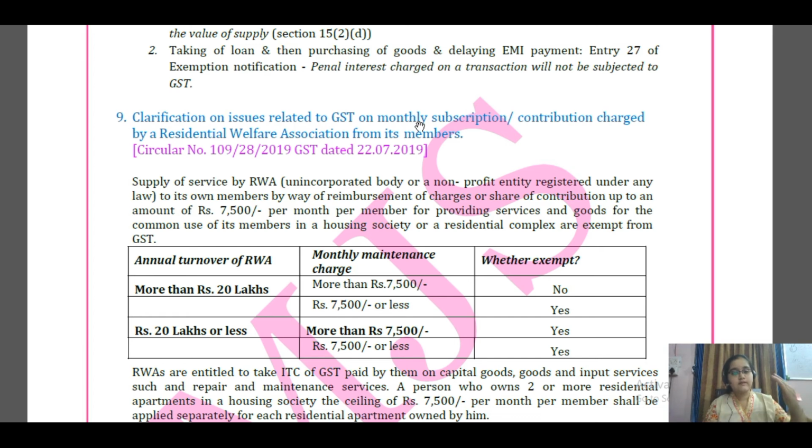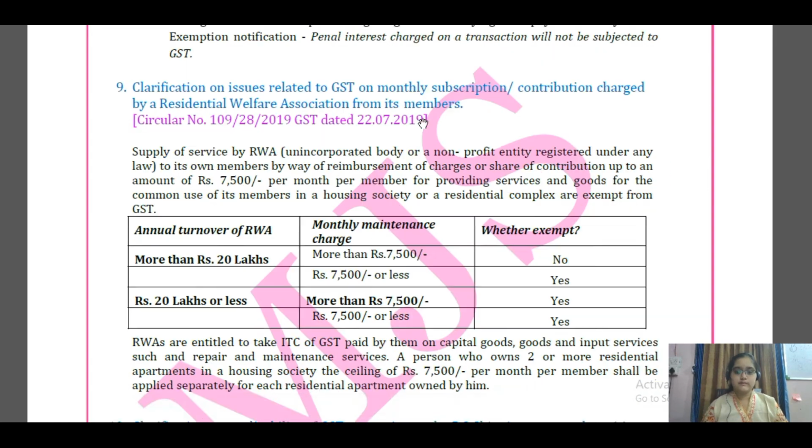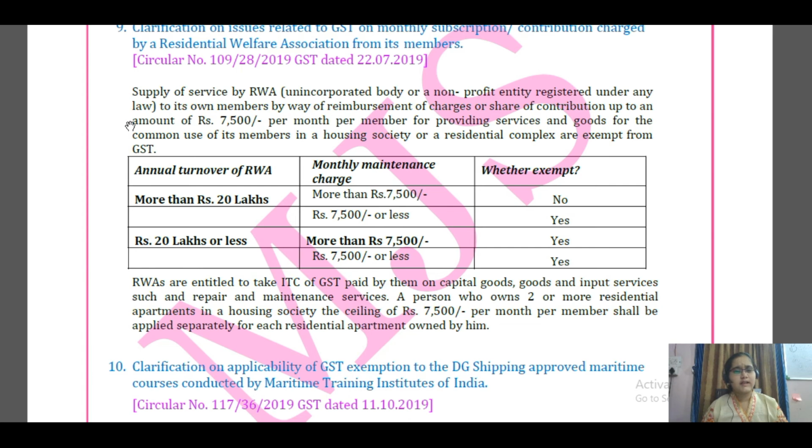So you need to understand: if the turnover is more than 20 lakhs and charges are more than 7,500, no exemption. Turnover more than 20 lakhs, charges less than or equal to 7,500, exemption is still available. Turnover less than or equal to 20 lakhs, charging more than 7,500 per month, exemption available. Turnover less than or equal to 20 lakhs, charging less than or equal to 7,500 per month, exemption is still available. Here, can the Welfare Association take any ITC for the services provided? Yes, they can take the ITC paid by them on capital goods and also on goods and input services, like repair and maintenance service, which they are providing to the housing people.